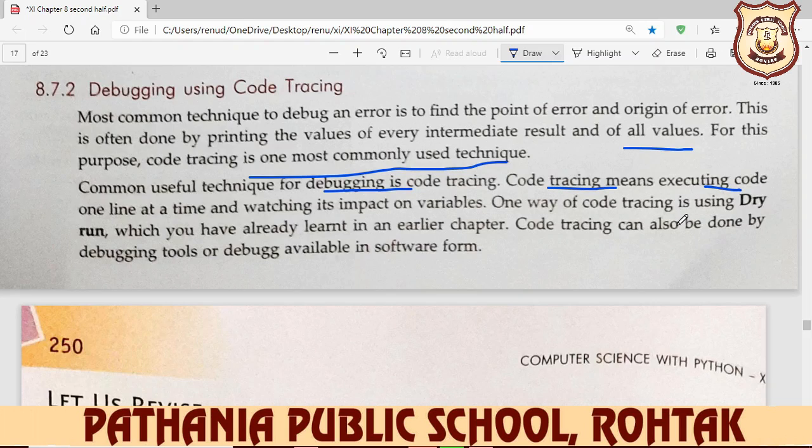Code tracing means executing code one line at a time and watching its impact on the variables. One way of code tracing is using a dry run, which you have already learnt in an earlier chapter. Code tracing can also be done by a debugging tool, available in software form.